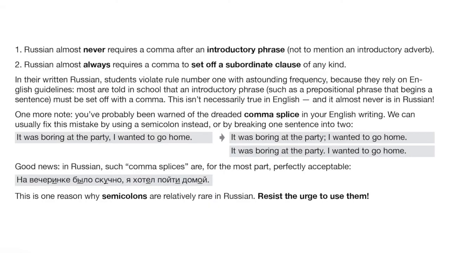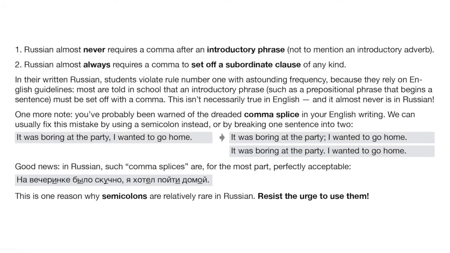But anyway, the tendency is for students to put a comma after an introductory phrase, right? An introductory, for example, prepositional phrase. And you're taught to do that in English typically, but Russians almost never do that. Sometimes it will happen, but just as a general rule, as a rule of thumb, don't put a comma after an introductory adverb or prepositional phrase or any other kind of phrase.